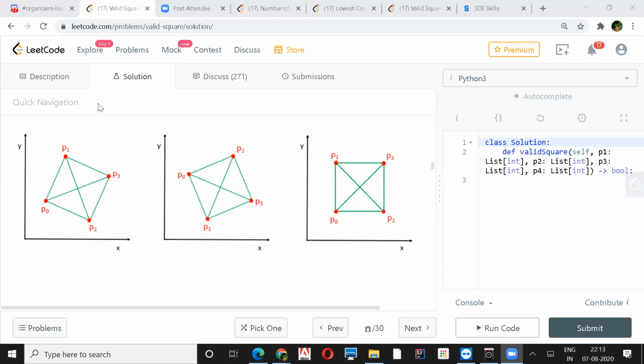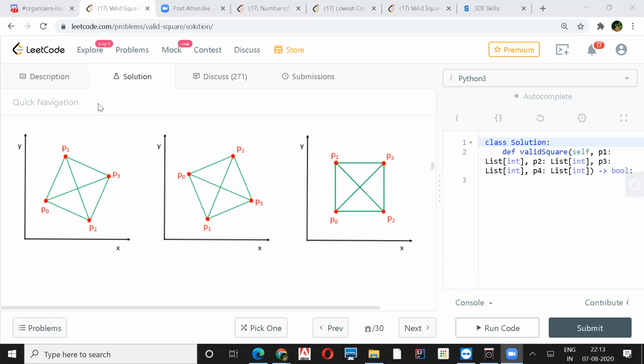Yeah, so I think your solution would give false positives also. If it's a valid square, then it would be correctly detected. But let's say at the end we have 6 distances, right? And we have a random distribution of points. Let's say 3 distances we have as 1, 1, 1, 1, and 3 of them we have as root 2, root 2, root 2. Then in this case, the size of your set would be 2, and you will be returning this as a square, but it won't be a square, right? So can you come up with an example?